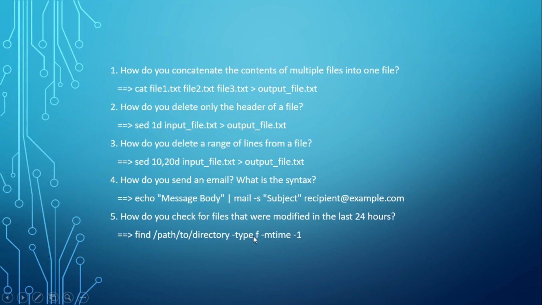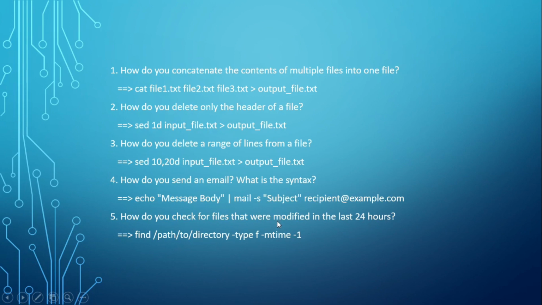-type f, because I am searching for regular files, that's why it is type f. If you know the file name, then add one more option, like -name and the name of your file, and -mtime -1. Here 1 represents 1 day. This -mtime option works in days, so 24 hours is equal to 1 day, that's why 1. For 48 hours, it will be 2.